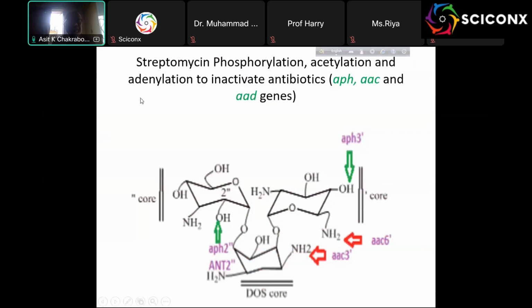We see the streptomycin structure, where the arrow indicates phosphorylation through the APH gene, or acetylation here on the NH2. And that way they inactivate it. Once they are phosphorylated, acetylated or adenylated, those drugs cannot bind to the ribosome to inhibit bacterial protein synthesis. So they are useless. That is some of the mechanism of MDR genes.